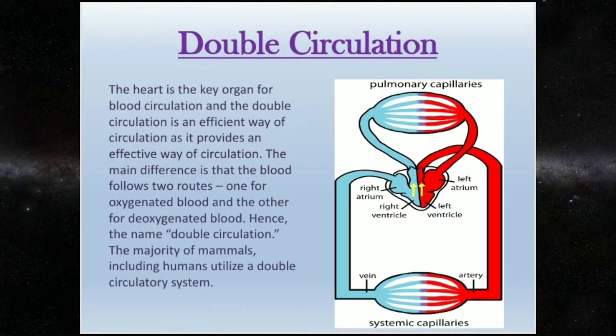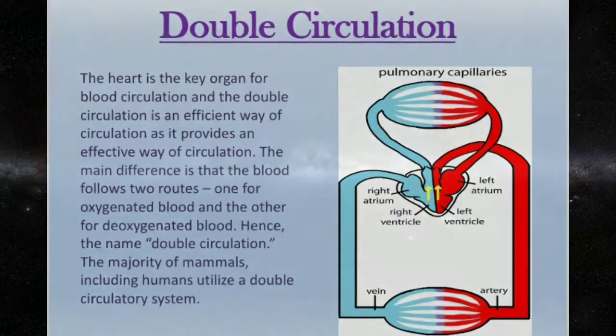Double circulation. The heart is the key organ for blood circulation and the double circulation. Double circulation is an efficient way of circulation as it provides an effective way of circulation. The main difference is that the blood flows two routes, one for oxygenated blood and the other for deoxygenated blood. Hence the name double circulation. The majority of mammals, including humans, utilize a double circulatory system.